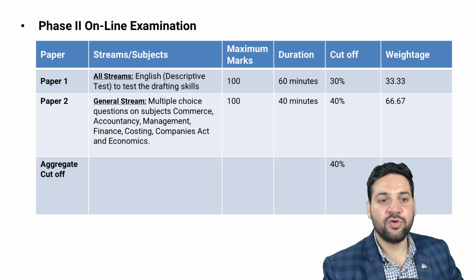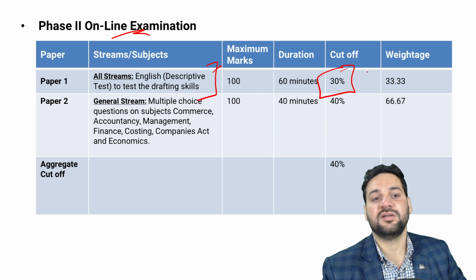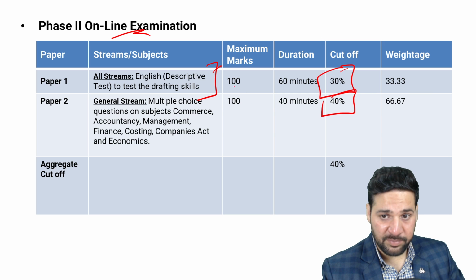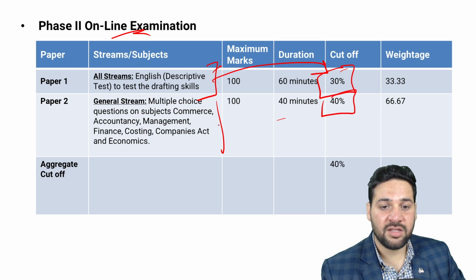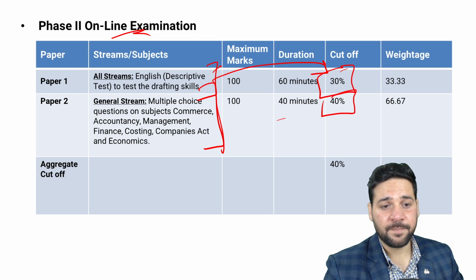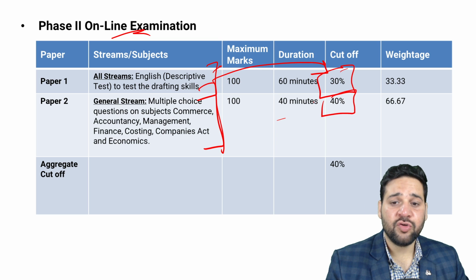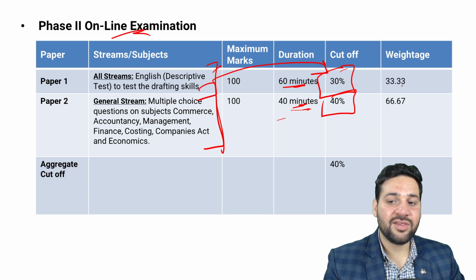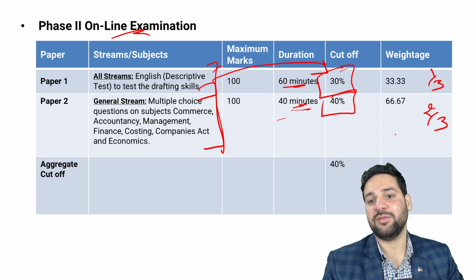For Phase 2, there is descriptive English. Similar to RBI Grade B, the cutoff is 30% for the descriptive paper, and 40% for the general stream exam: commerce, accountancy, management, finance, costing, Companies Act, and economics. 40 minutes will be given for Paper 2, and 60 minutes for Paper 1. The weightage is 1/3 for English descriptive and 2/3 for general stream, right?